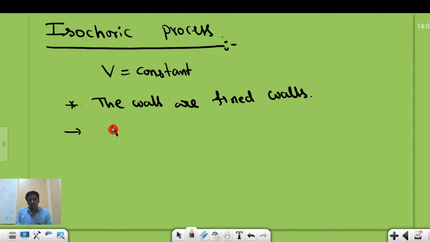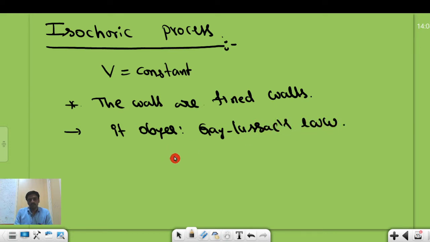Gay-Lussac's law says that the pressure of the gas is directly proportional to the absolute temperature of the gas. This is Gay-Lussac's law.